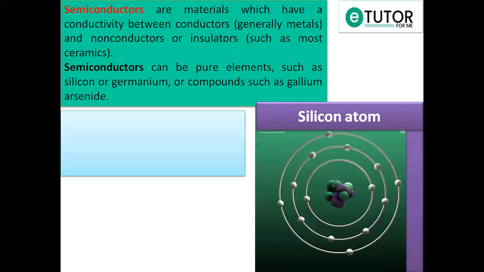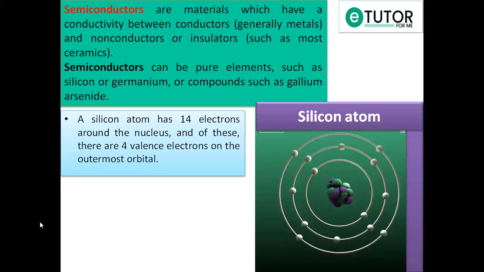So what are semiconductors? As name suggests, they are the material which have conductivity between conductor and non-conductor. That means they are neither conductor nor insulator. Semiconductors can be pure element such as silicon, germanium, or compounds such as gallium arsenide. You can see here a silicon atom.